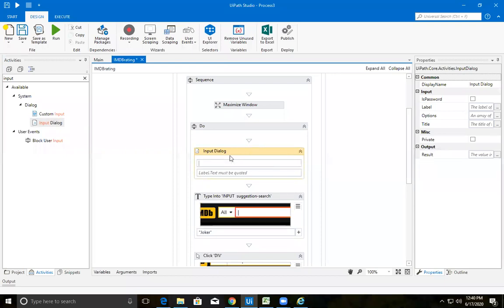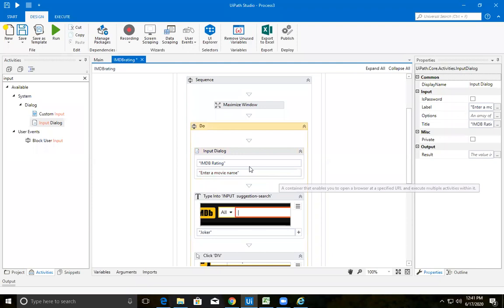Let me keep a name for this, IMDb rating. Let me give this in capitals and it should be a string. Now the label of the dialog box: "Enter a movie name". It should be in double quotes again.